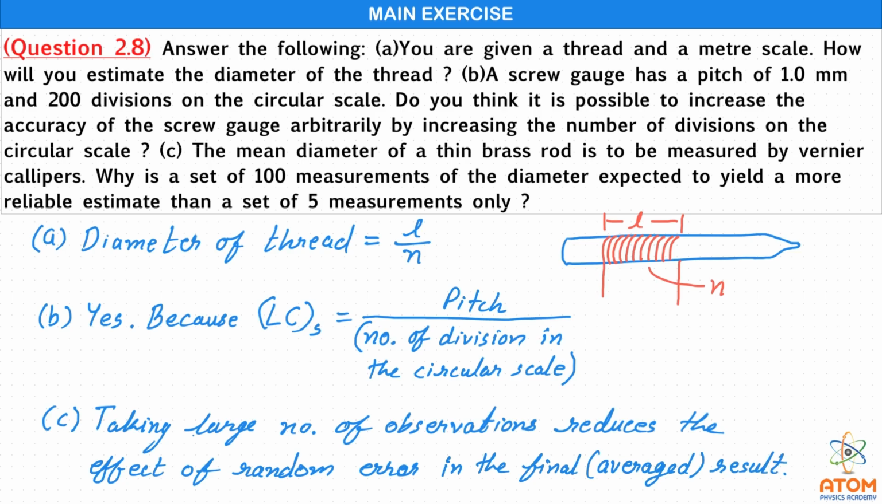So if we take more number of observations, then the random error will be also averaged out, and so it will be reduced in the final result, because the random errors are positive and negative. So the average of this large number of random errors will be nullified almost.